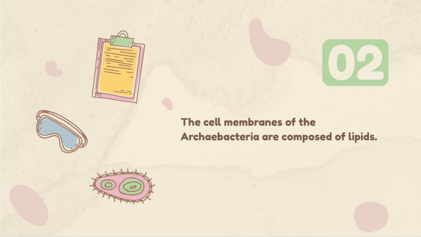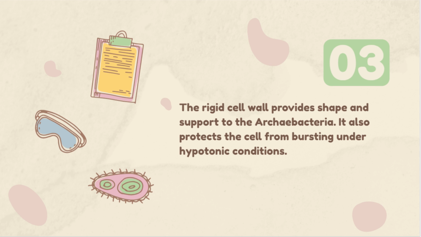Characteristic number 2. The cell membranes of the Archaebacteria are composed of lipids. Characteristic number 3. The rigid cell wall provides shape and support to the Archaebacteria. It also protects the cell from bursting under hypotonic conditions.